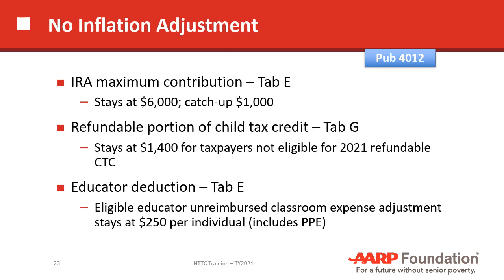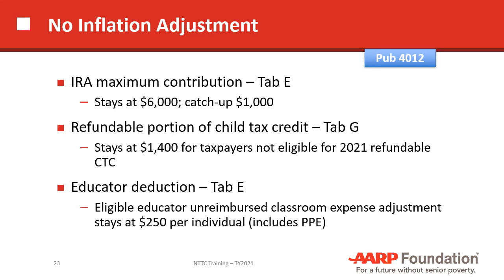A few things that have not changed, one of them being the IRA maximum contribution. If you go to tab E of the 4012, you'll see that it stays at $6,000. And there is a $1,000 catch up for people over 50. So for people over 50, the people that we deal with most often, there would be a $7,000 maximum contribution to an IRA. The refundable portion of the child tax credit, which we talked about earlier in the previous slide, stays at $1,400 for those that don't qualify for the new refundable child tax credit in 2021.